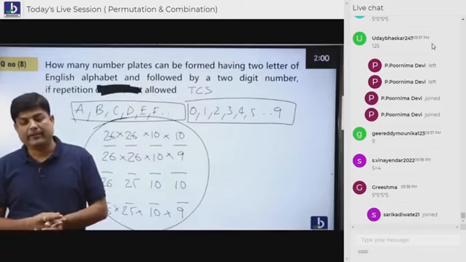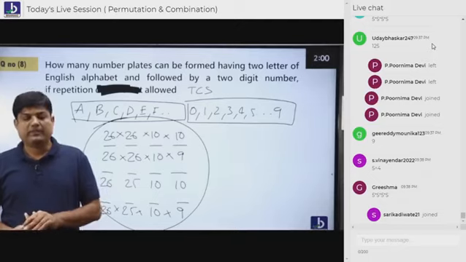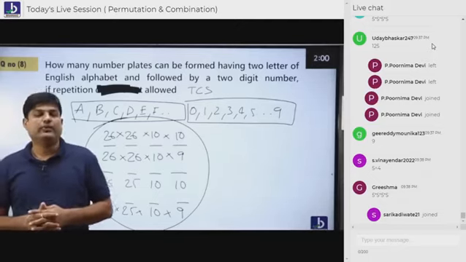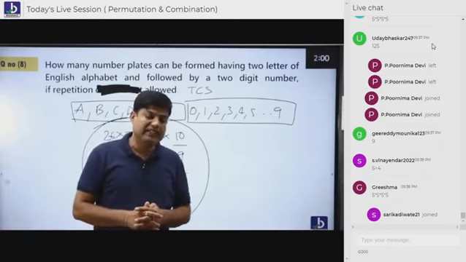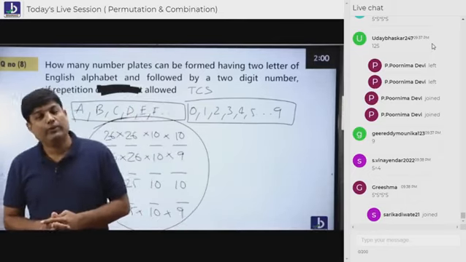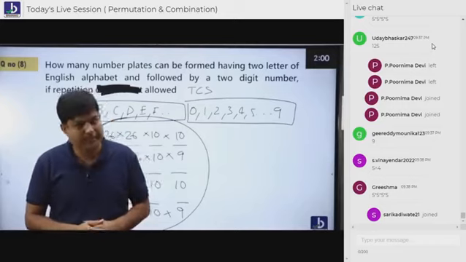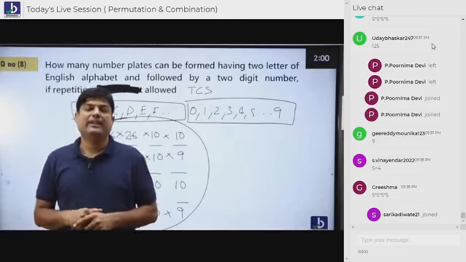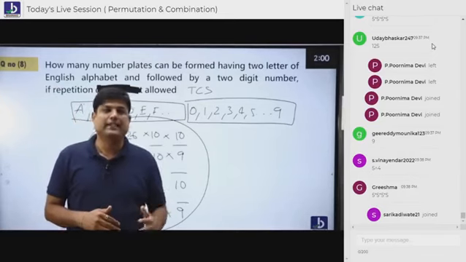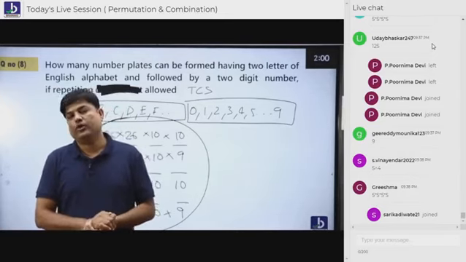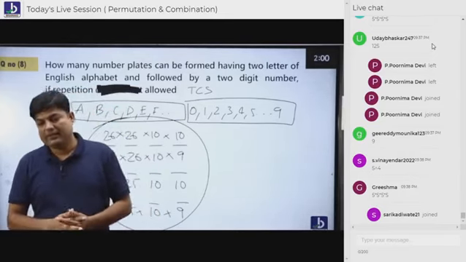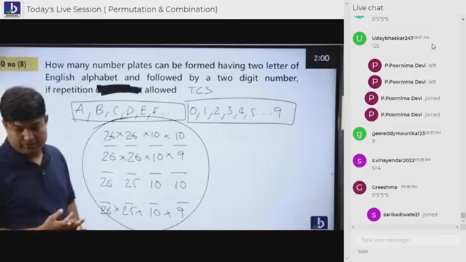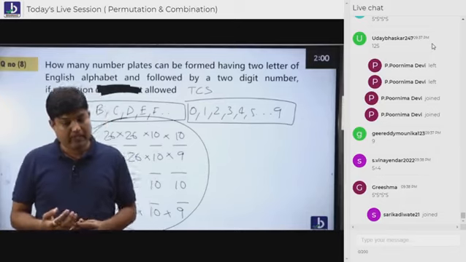Are you understanding, everybody? So with the help of this, I would like to end the session here. Tomorrow we will catch up with the permutation and combinations second session. Very important. And the day after tomorrow, it's a very important topic, I mean a concept, the application of permutation and combinations. Is that okay, everybody?